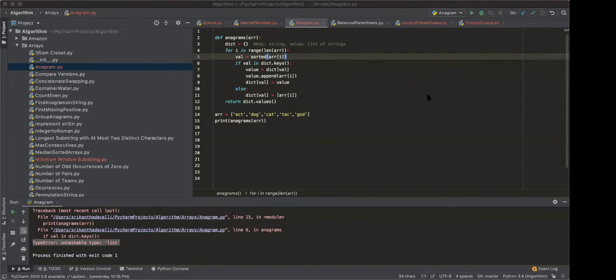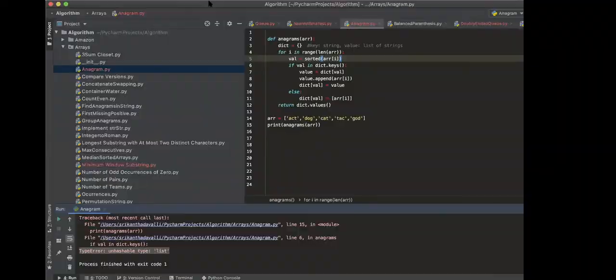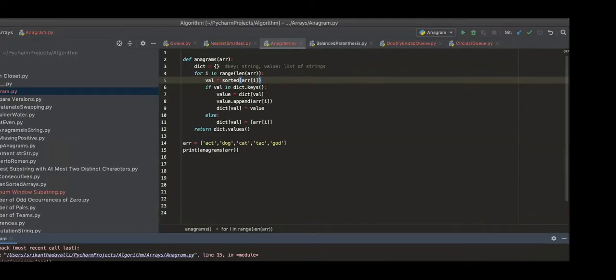Okay, the key is always a string, right? And the value is a list of strings, right? Really bad.